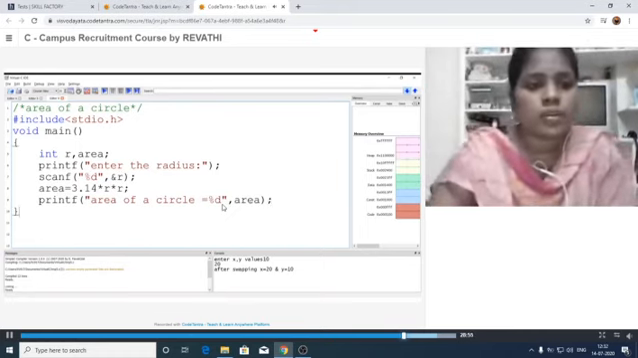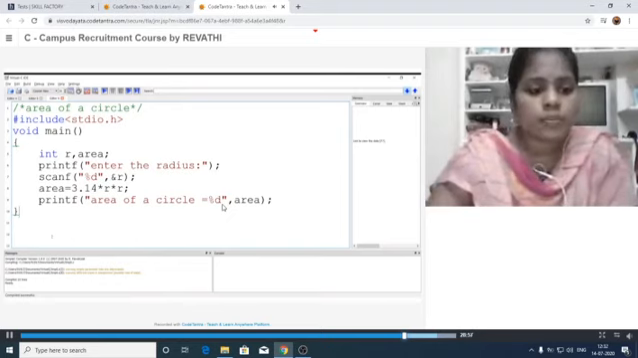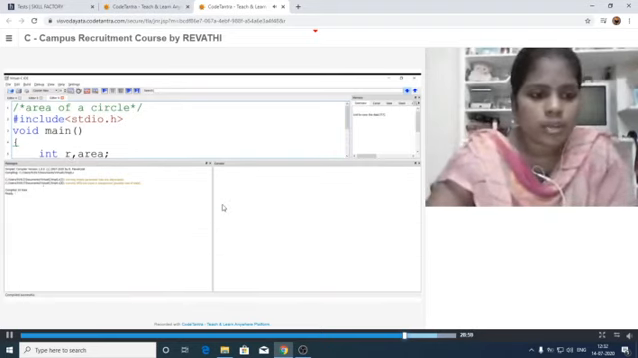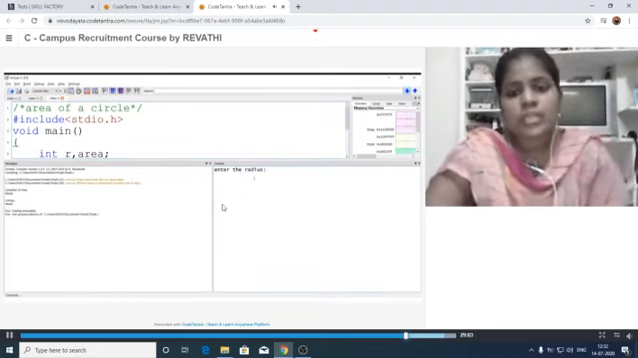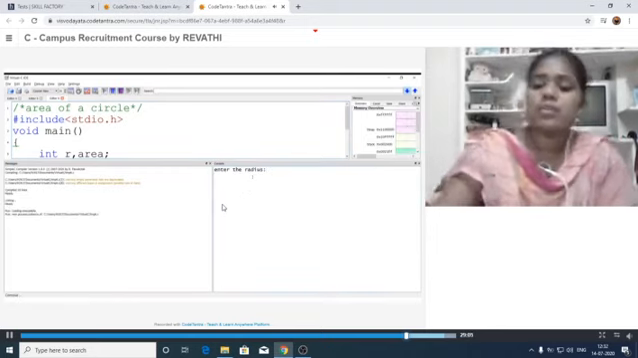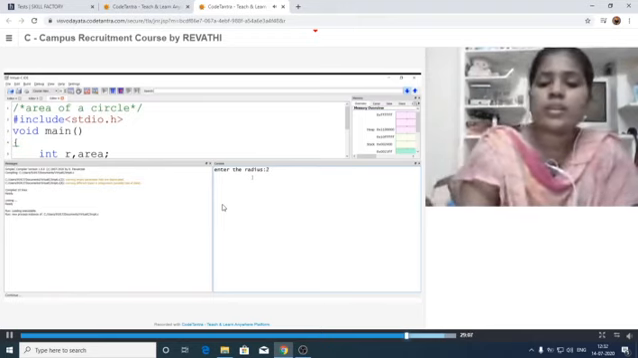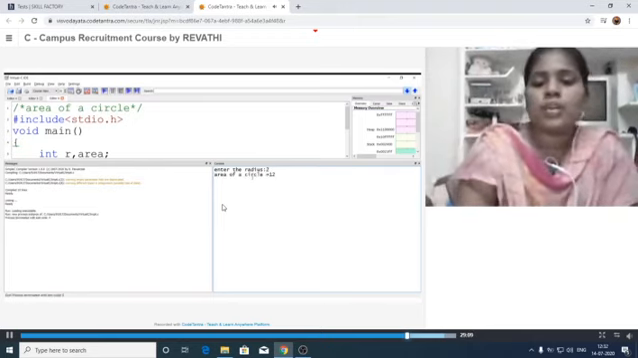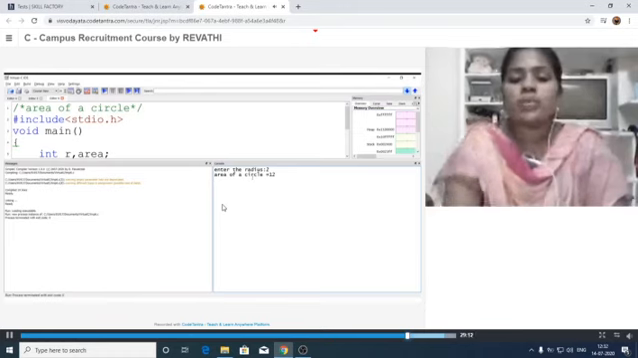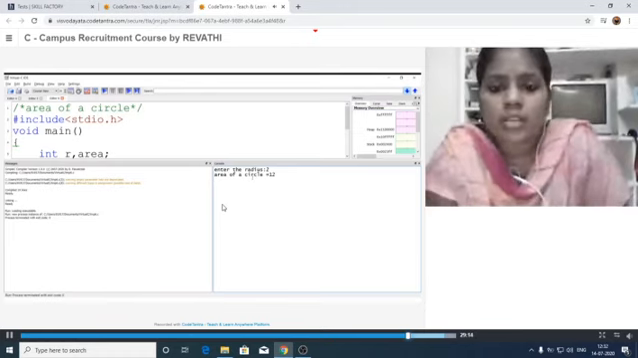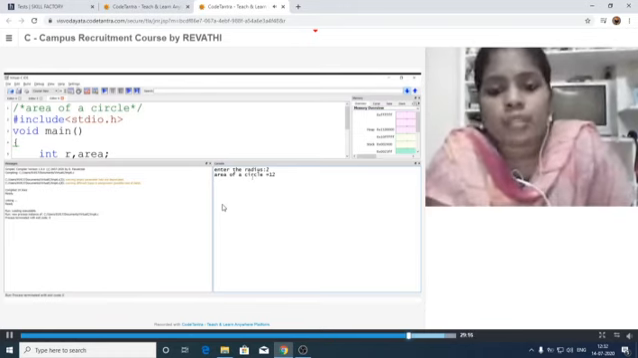Just compile this one. See, there are no errors. It is ready to execute. Now I am running this one. It is asking to give the radius. So I am providing the radius value as 2. Let us see here. Area of a circle is equal to 12. It is calculating and displaying the area of a circle.